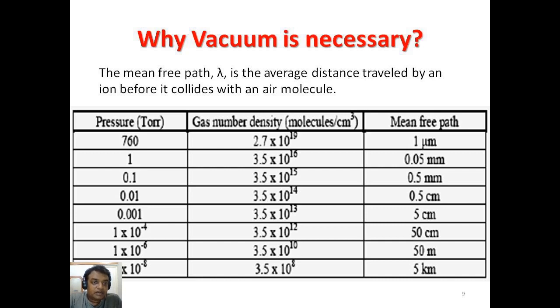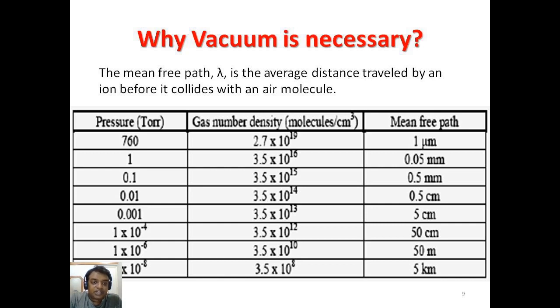The pressure is reduced from 760 to 1 into 10 raised to minus 8. Then the gas number density is reduced from 2.7 into 10 raised to 19 to 3.5 into 10 raised to 8. Hence the mean free path increases.